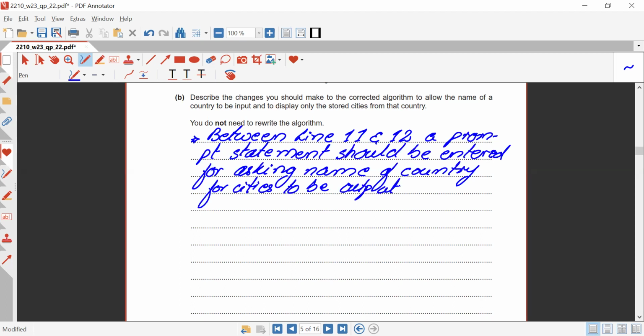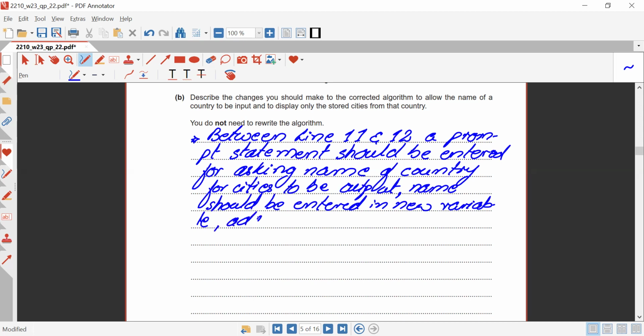Okay, just after that, the name should be entered in a new variable. Once you have entered the new name, what should it do?